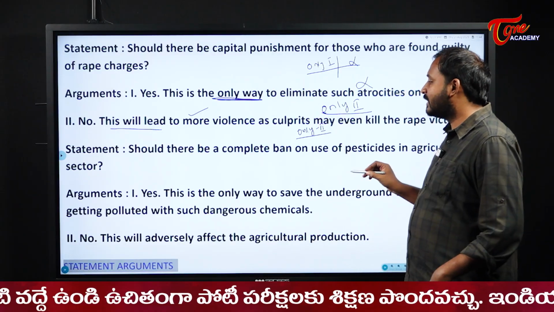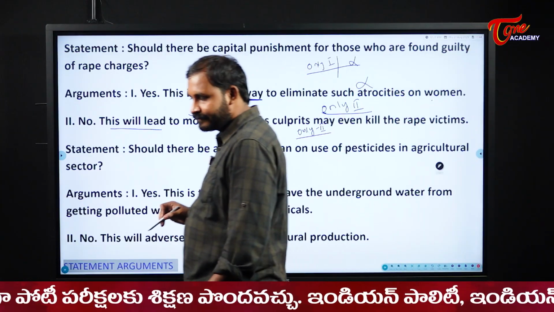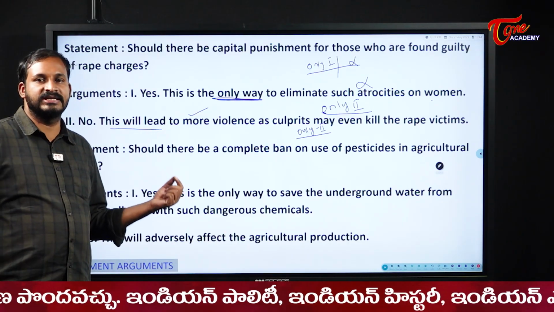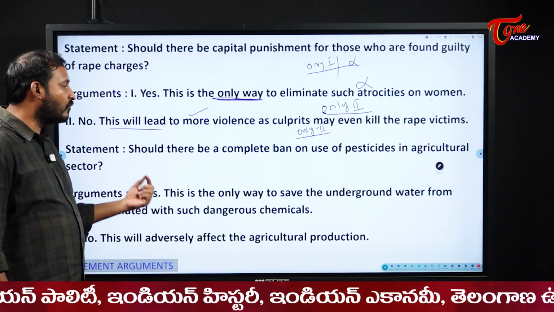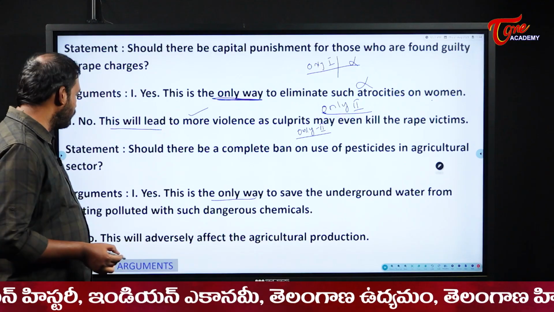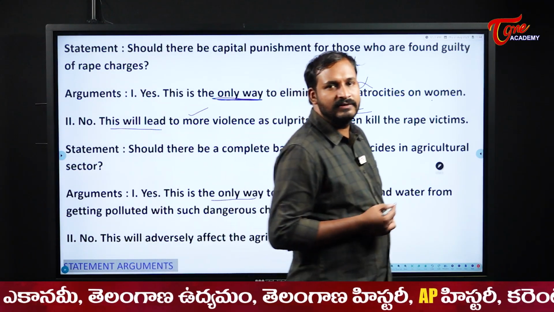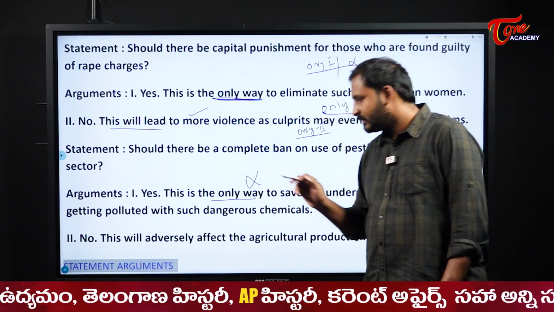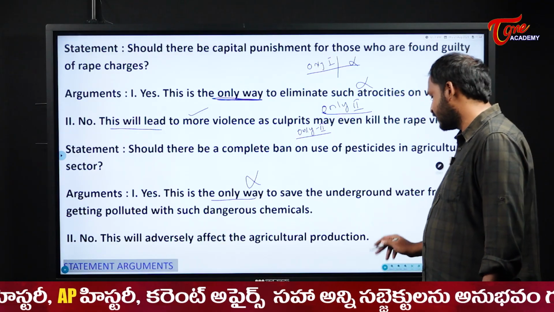Next one. Should there be complete ban on use of pesticides in agricultural sector? They are asking that should there be complete ban on pesticides in the agriculture sector? First, yes, this is the only way. Once again I am telling, this is the only way to save the underground water from getting polluted with such dangerous chemicals. Is that the only way? No, that is not the only way. That will go wrong.